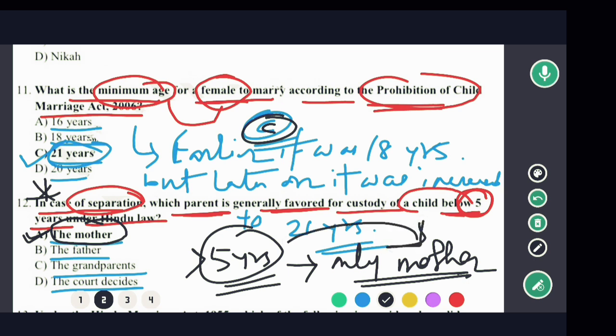ठीक है, देन आफ्टर कंप्लीटिंग द 5 years, देन द कोर्ट विल डिसाइड ओके to whom the custody will be given, either father or mother. Okay, so in this case क्या होगा? In this case option A would be the correct answer. This is a very important question, you know. Okay, now move to next question.